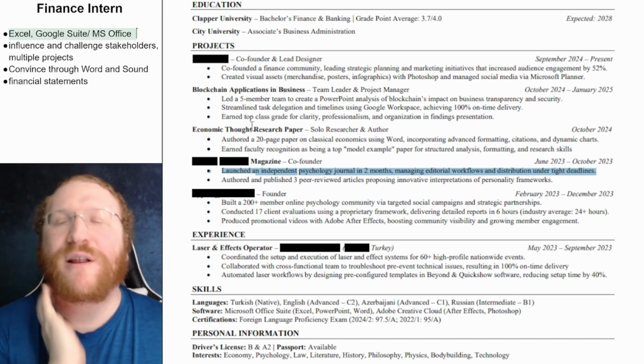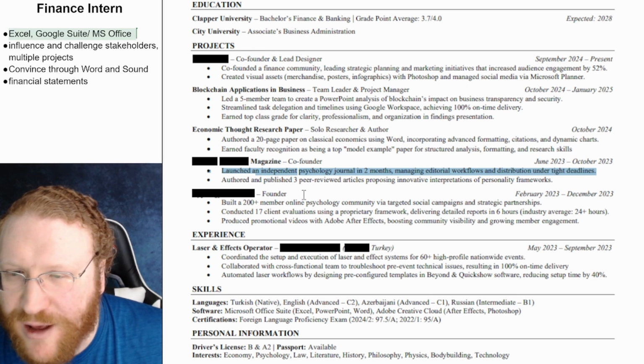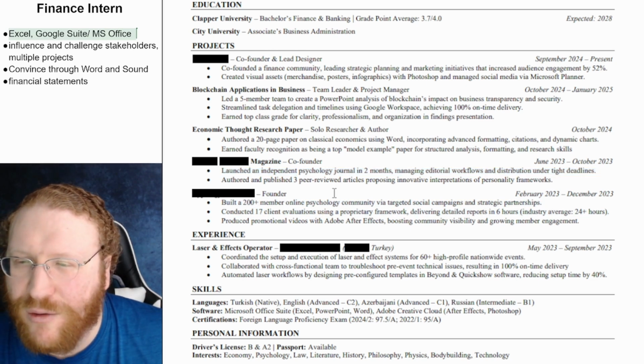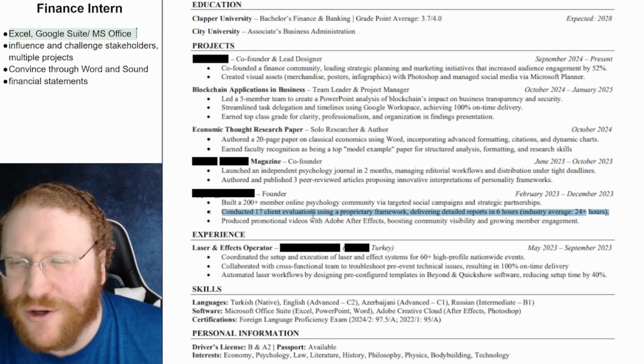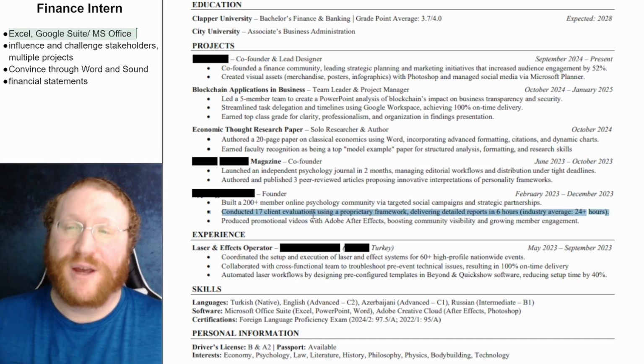Again, the formatting is a little too much, but let's see if there's anything else. Partnerships, evaluated framework, delivering reports. Yeah, so this could be considered multitasking. I just need to know how you convince people. I think that's kind of it, because that is your job.